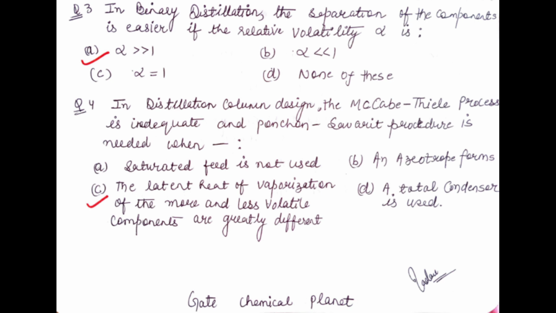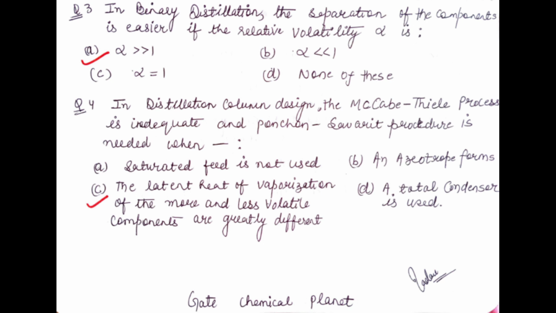In binary distillation, the separation of the component is easier if the relative volatility alpha is how much? In binary distillation, the separation of the component is easier when the value of alpha is much greater than 1. So option A is correct for this question.